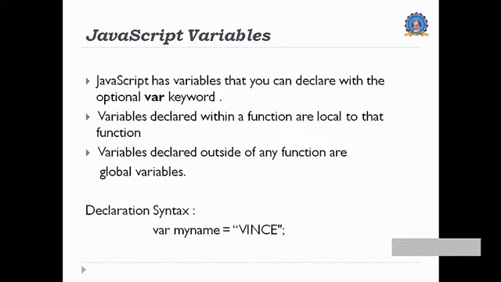JavaScript will adjust accordingly whatever the data type might be. It will read it and handle it as such.